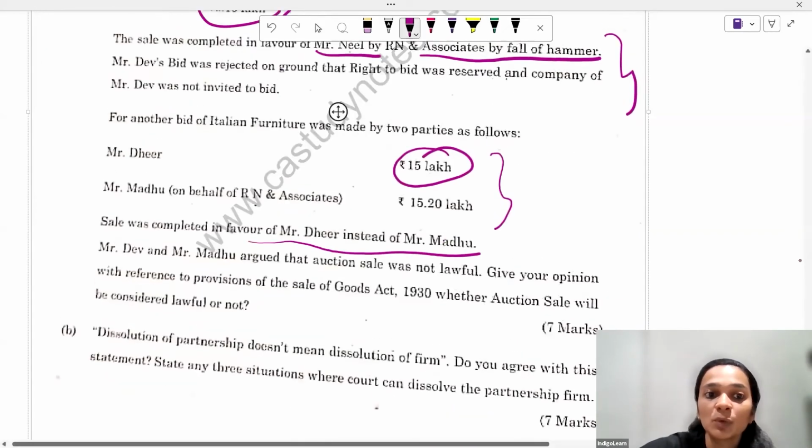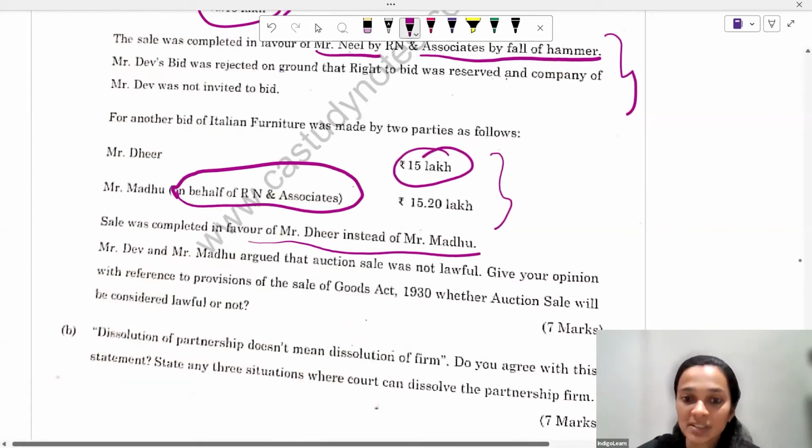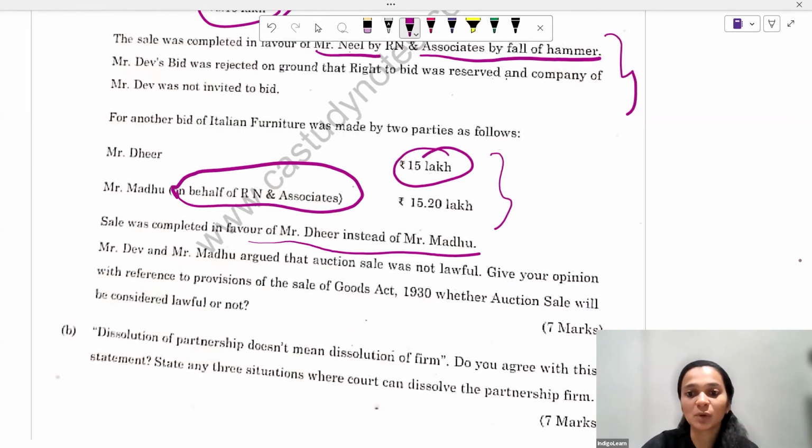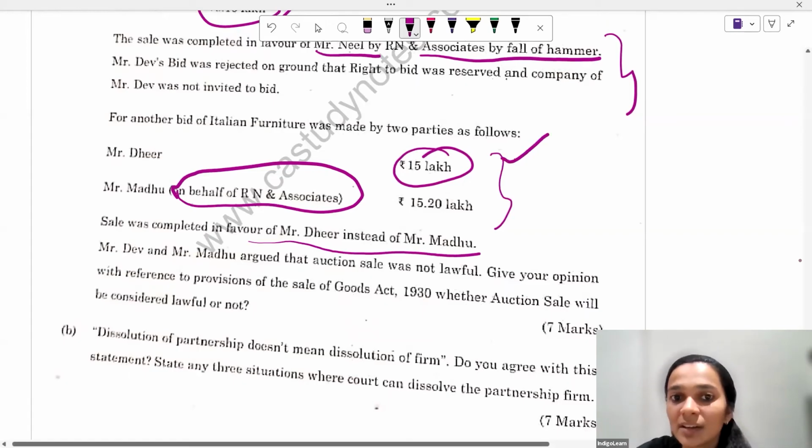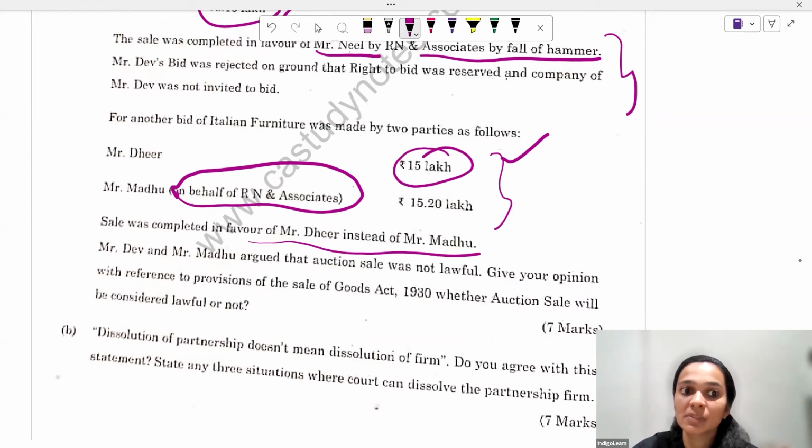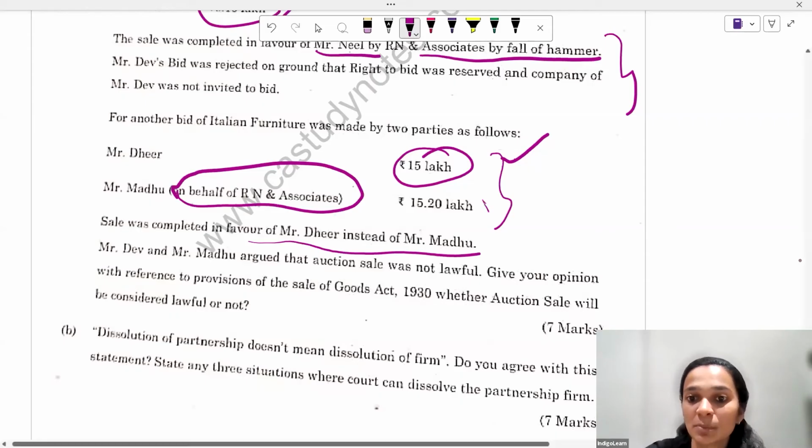So, here Mr. Madhu was on behalf of RN Associates, and that is not lawful. Mr. Dev and Madhu argued that the auction sale was not lawful, and give your opinion on what should be done. So, in this particular situation, Mr. Dheer, being the person in whose favor the sale was completed, is correct, because Mr. Madhu is on behalf of RN Associates, and there's no right to reserve. There's no right which has been notified. So in this particular situation, Mr. Madhu's bid will also not be a valid one.